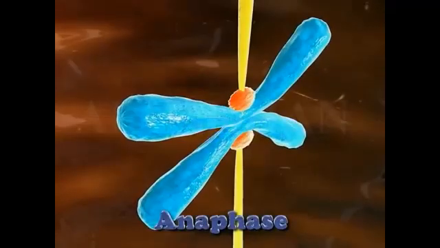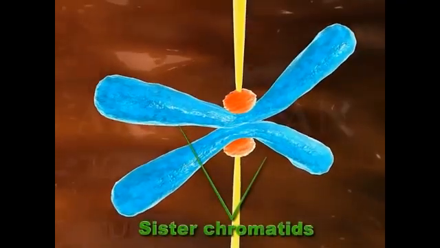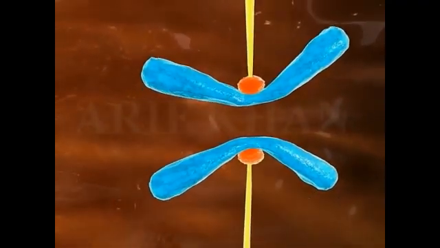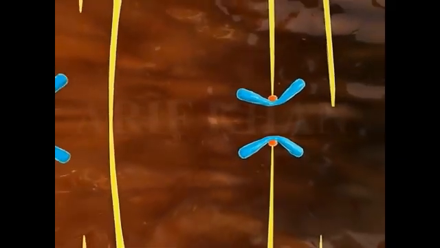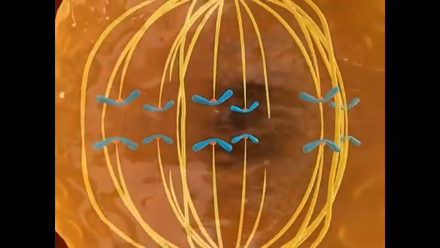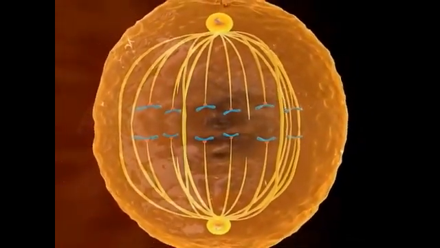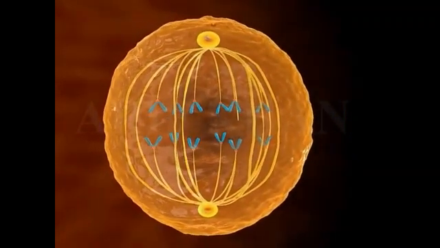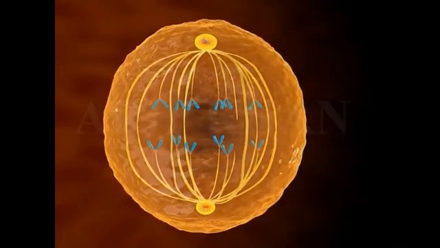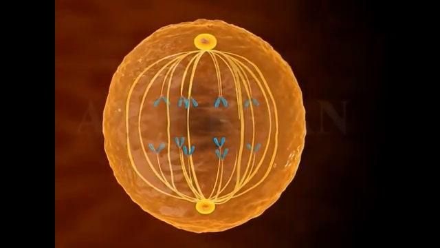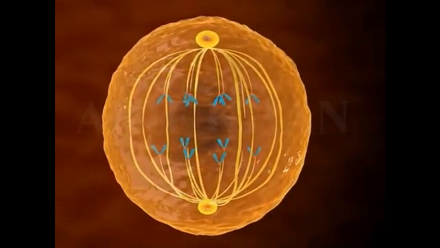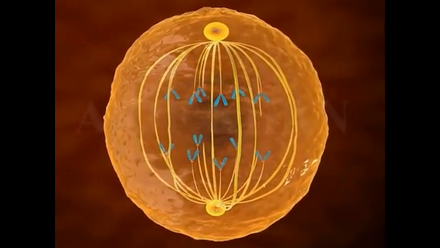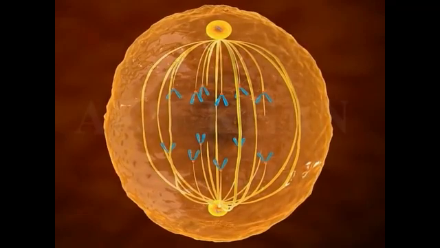Anaphase. During anaphase, the sister chromatids separate at the kinetochores, and the daughter chromosomes, along with the divided centromere, move towards the opposite poles as the microtubules shorten. The poles of the spindle also move apart and help to separate the chromosomes. As the chromosomes separate completely into 2 sets, one at each pole, anaphase is considered complete.